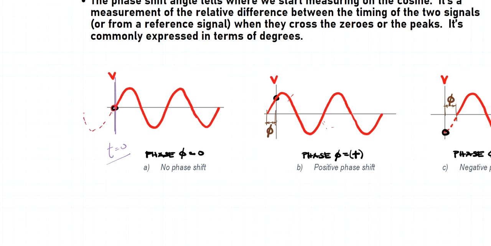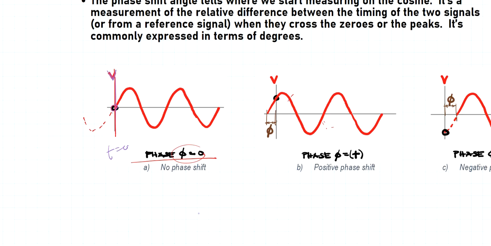Okay. So again, when we say phase shift is 0, that means that at t0, when we start our measurement, the magnitude of this parameter right here, or the voltage, is 0, based on this waveform.